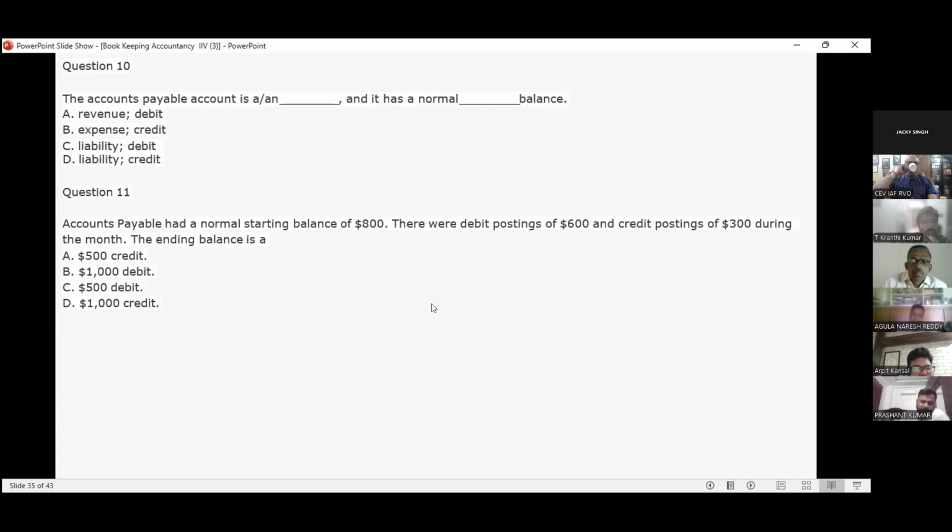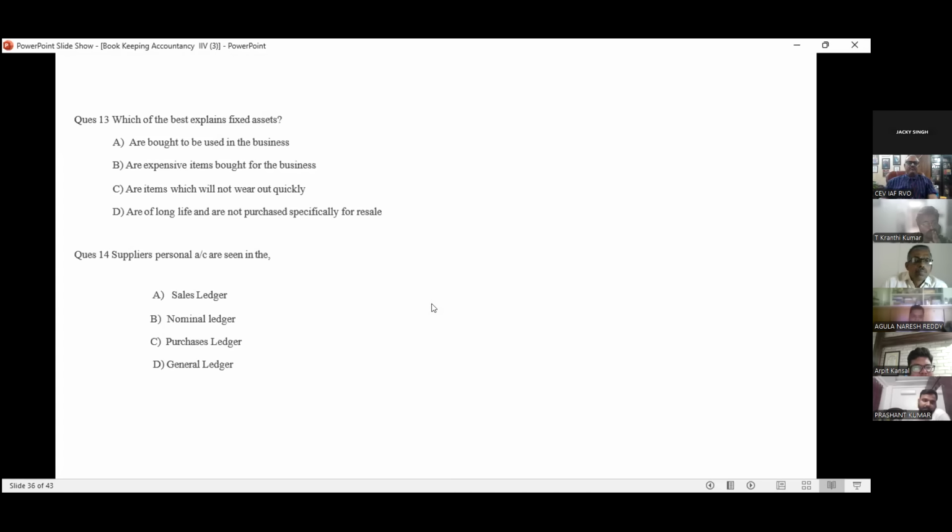Which of the following best explains fixed assets? Fixed assets are bought to be used in business. Very good, sir. A, not D. The correct answer is A.